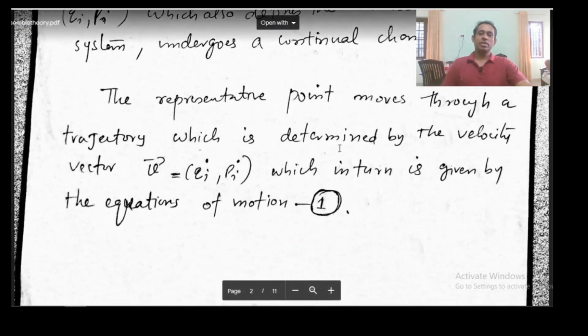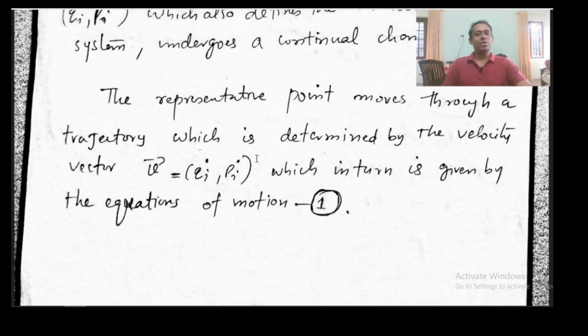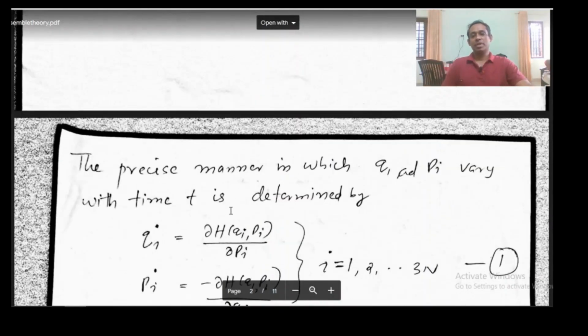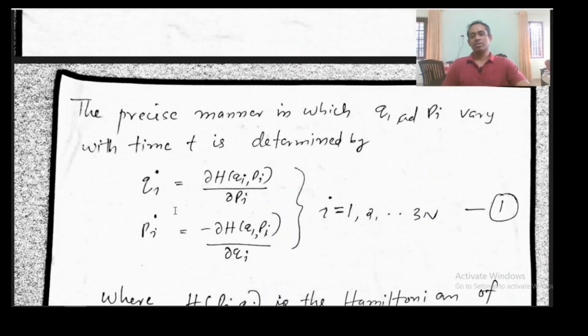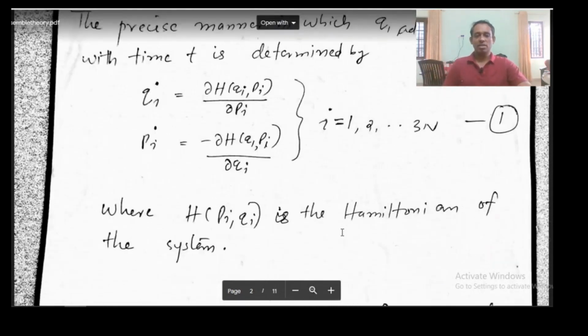The point moves through a trajectory which is determined by the velocity. Velocity is Qi dot and Pi dot. Qi dot and Pi dot actually show the velocity of the phase point, how Qi is changing in time, how Pi is changing in time.